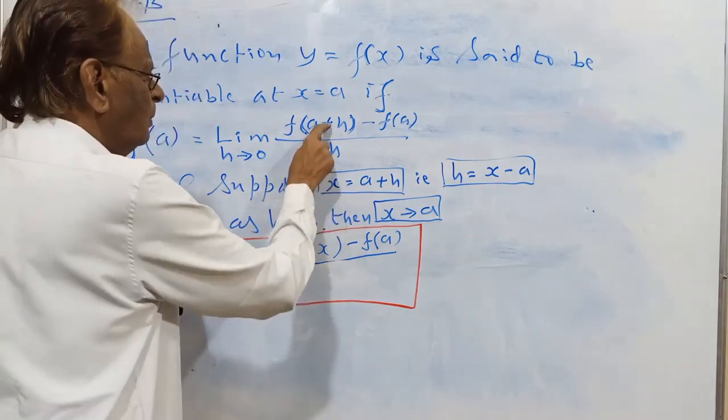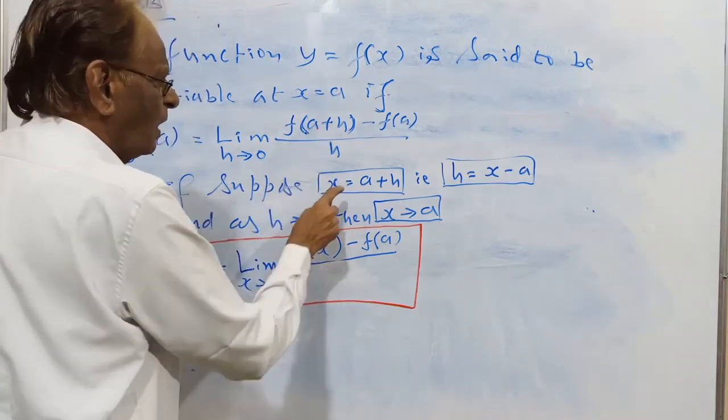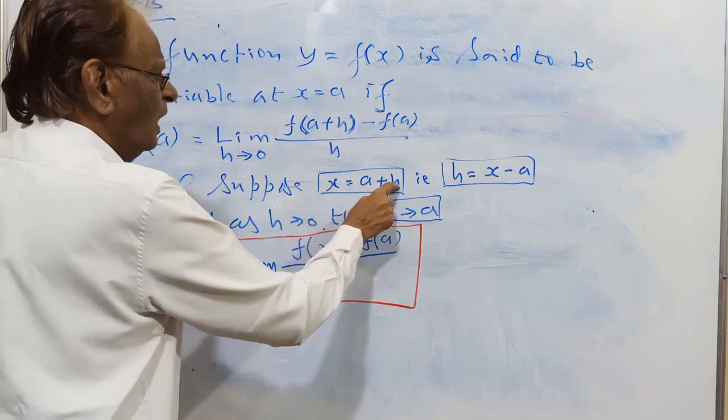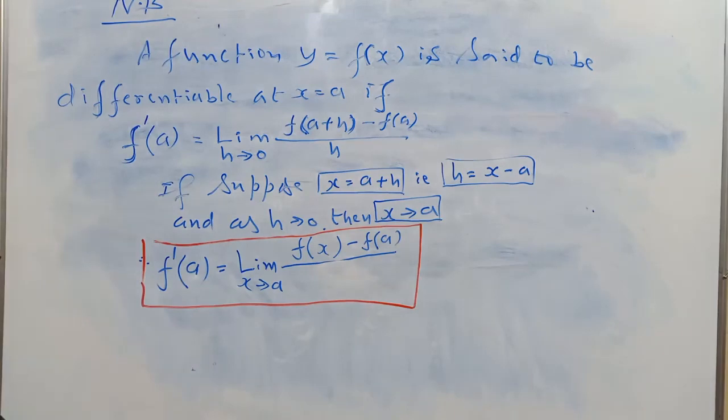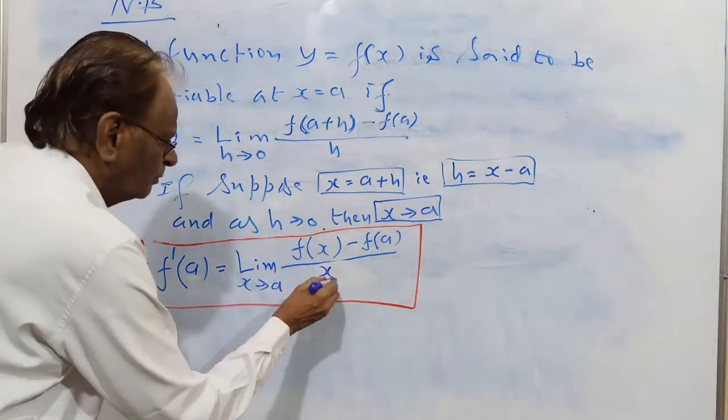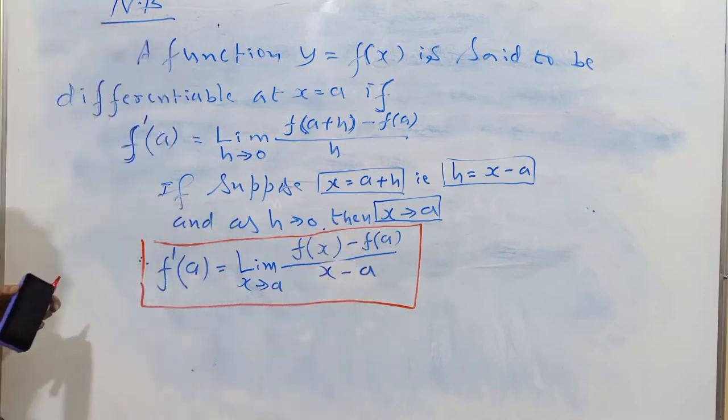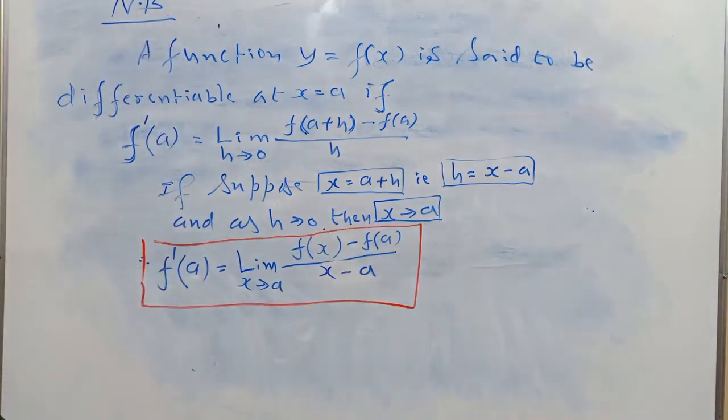X is a plus h. If a plus h is x, h will become x minus a. So f(x) minus f(a) by x minus a.